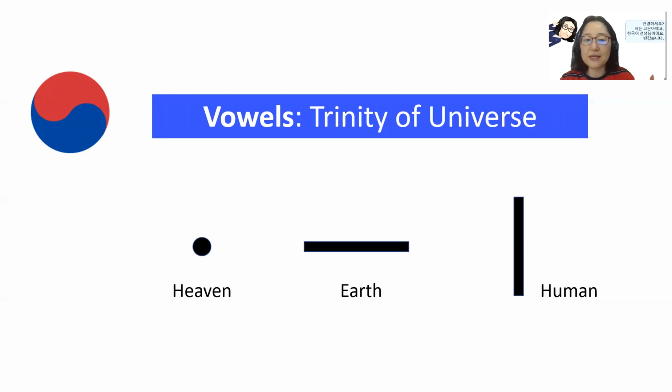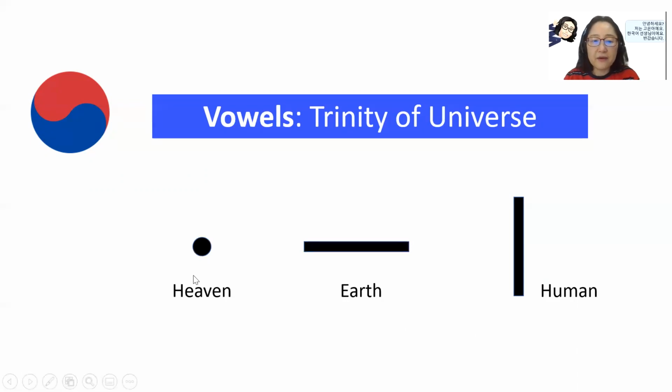Heaven he understood as a circular shape. Earth is the flat land, so a flat horizontal line, and the standing position of a human is a vertical line. Using these three symbols, he created all the vowel characters.